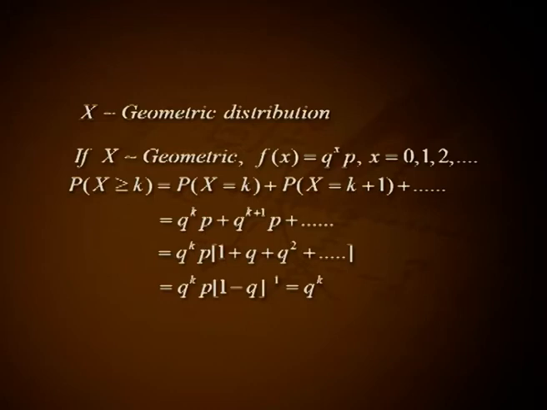distribution. Proof. Necessary part. Assume x following geometric distribution.